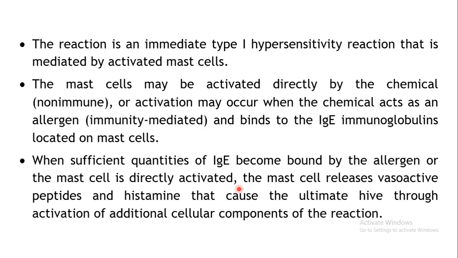Now the reactions seen under this type of toxicity involve the immediate type of hypersensitivity, that is type 1 hypersensitivity. Upon exposure to that particular substance, it will activate the mast cells. There are mast cells which store several autacoids, histamine is one of them. Various mediators of inflammation are stored in these mast cells. So when this chemical comes in contact with the mast cell, it will activate it.